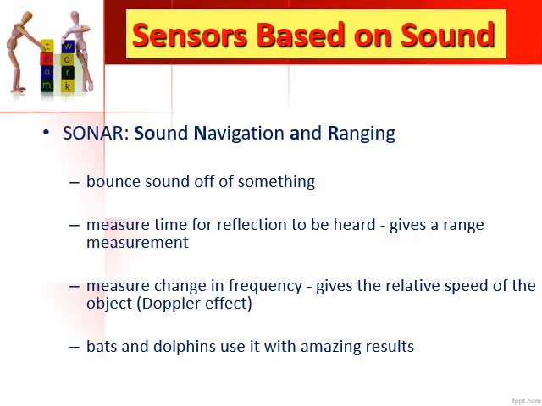We can tell how far an obstacle or an object is based on the time difference between the emitting of the sound and the receiving of the sound. It also measures the change in frequency. That gives the relative speed of the object, which is nothing but the Doppler effect. It measures the change in frequency, and that is how you can find the relative speed.